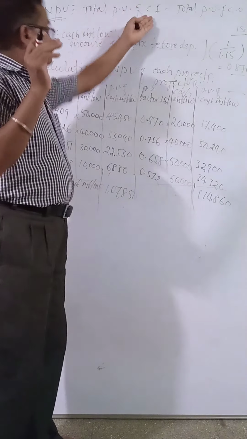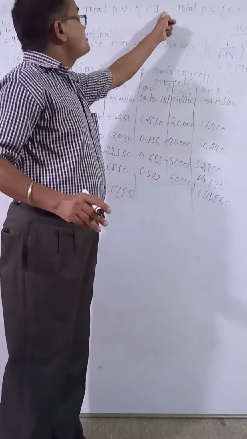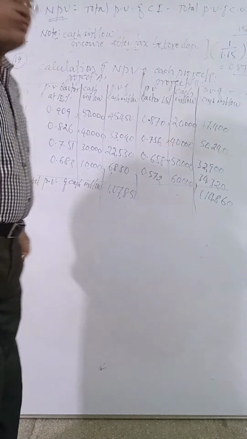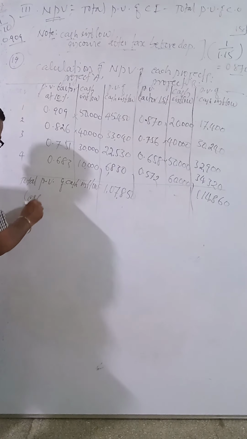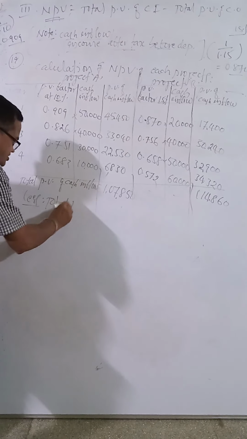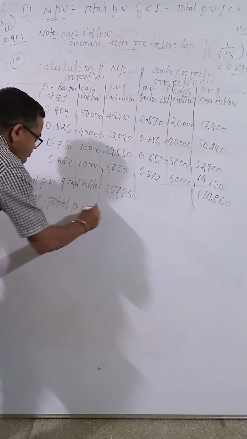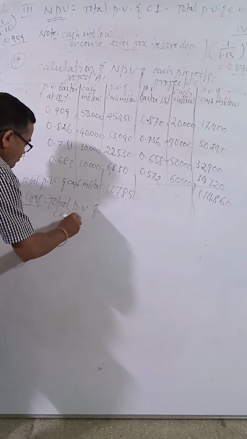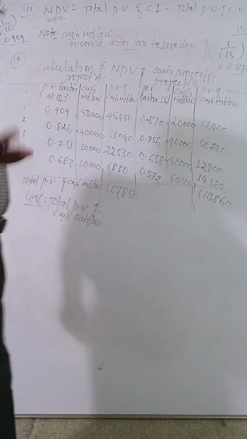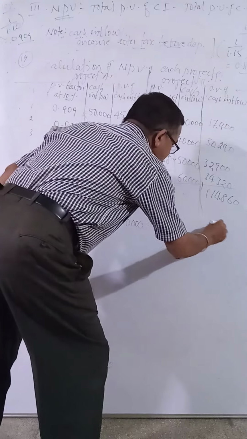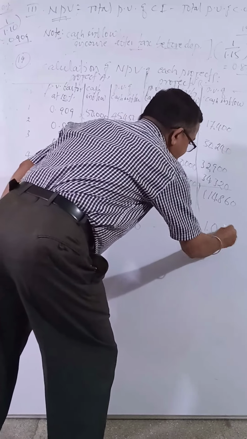Less total present value of cash outflow, or you can take the cost of investment. Cash outflow means investment. How much investment have they given? For each project they have given 1 lakh rupees.